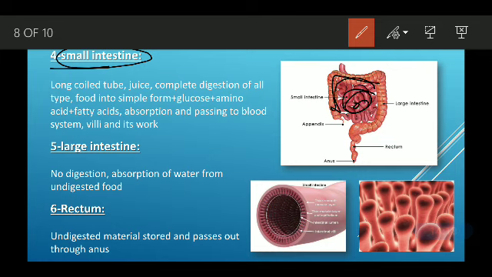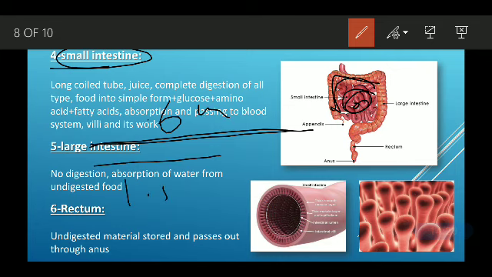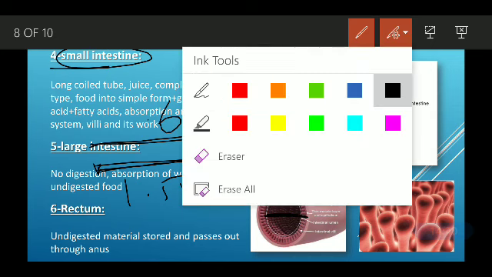In length the small intestine is bigger, that is 6 meters, and the large intestine is shorter, that is 1.5 meters. But why is it called the large intestine even though it is short? Because its width is more, and the small intestine's width is small.